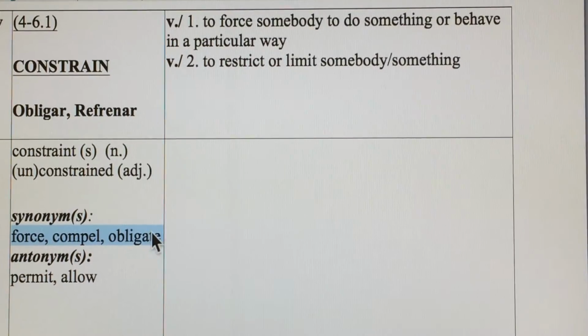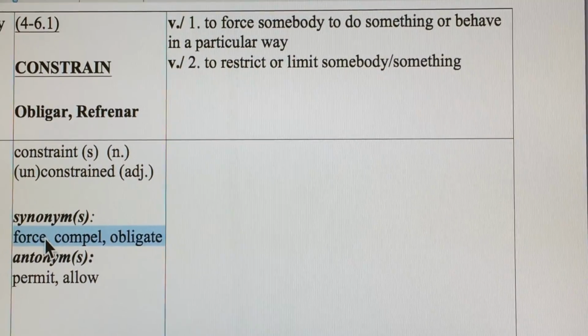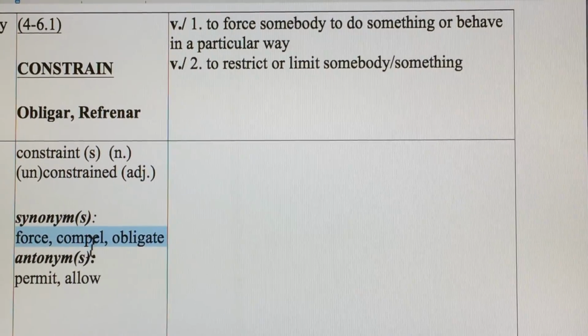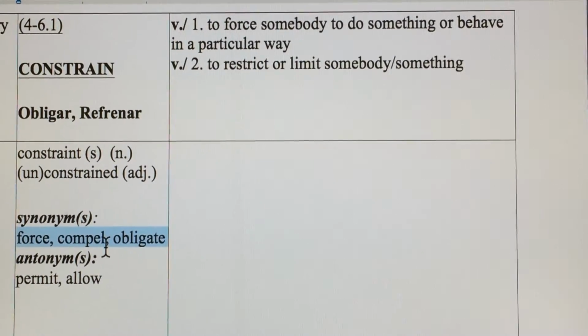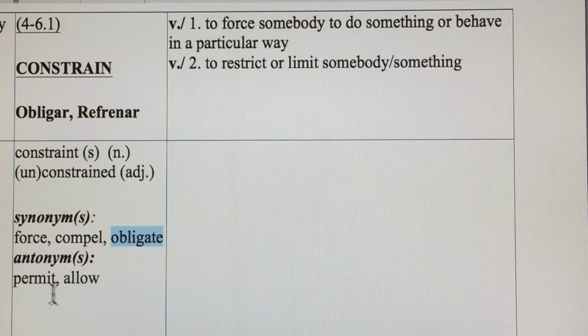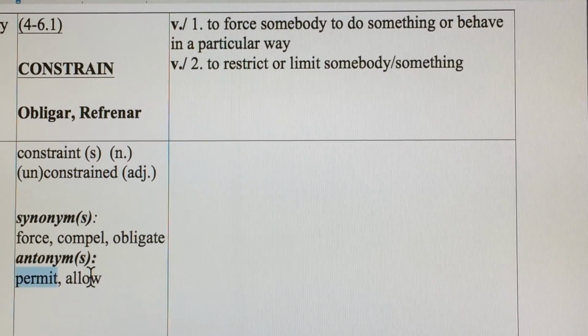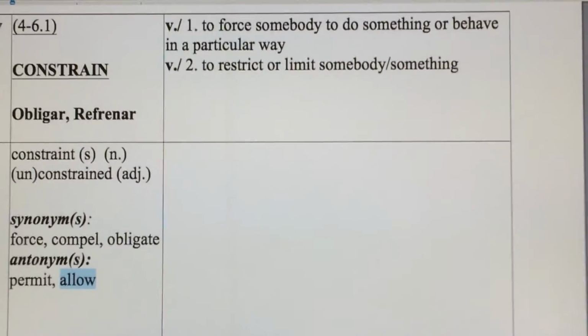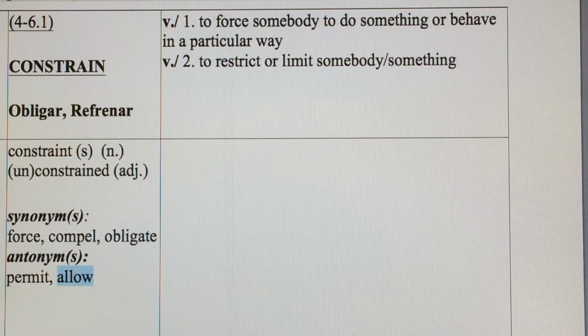We have 3 synonyms: to force, to compel, which is making someone do something in a certain way, or obligate. Your antonyms are permit and allow. So that is your level 1 academic word of the day.